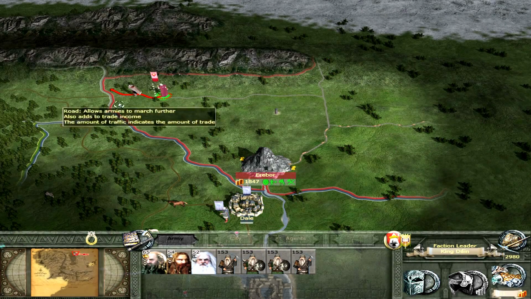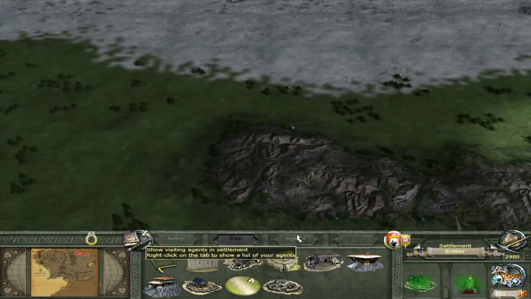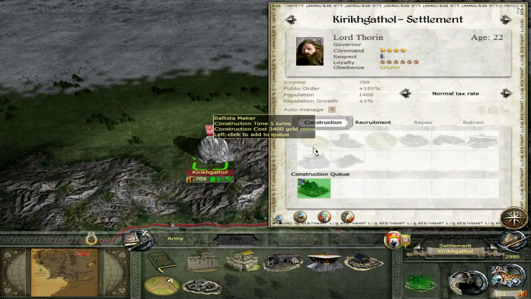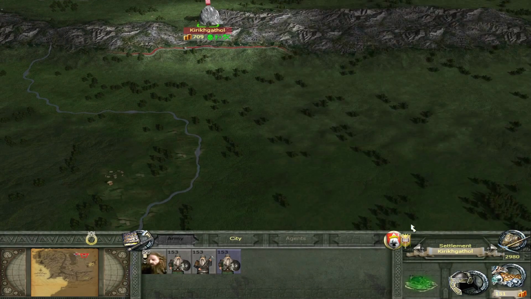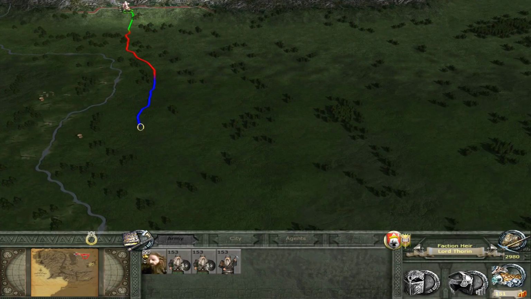Let's pull our troops together and we're going to start going against the rebels. It's probably not enough to take them down, but we'll have to risk it. We camp here until morning. We'll have to come back, but we'll see. Over here, can't recruit any more. So Thorin kind of just has to sit there unless we want to scout out with these guys. We could scout out the territory, which I believe was down here.